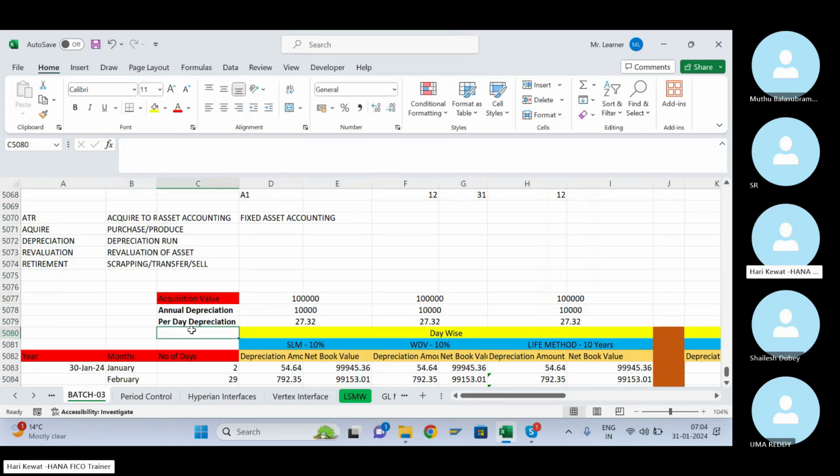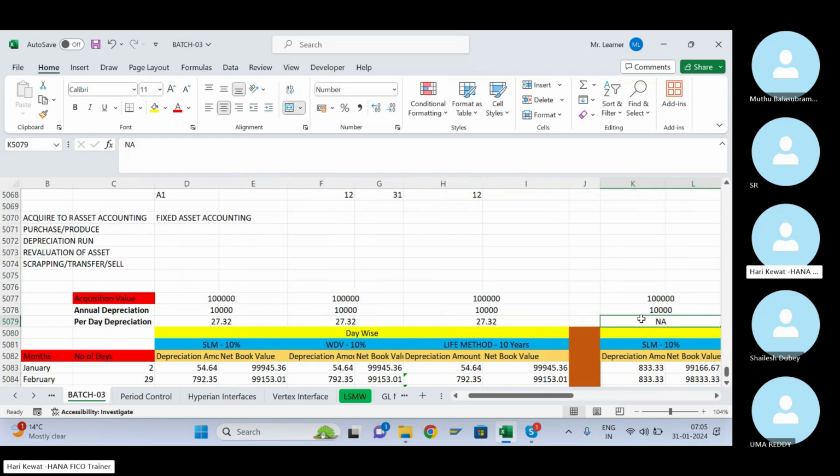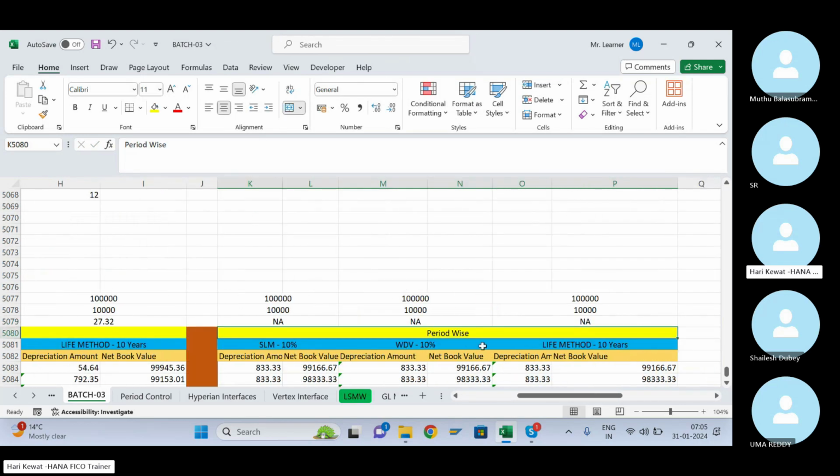Now let us understand how depreciation is calculated in asset accounting. This is very important, that is the reason I'm repeating it here. Yesterday also I was telling the same thing, and today also I want to tell the same thing again. In asset accounting, there are two concepts: day wise calculation and period wise calculation.